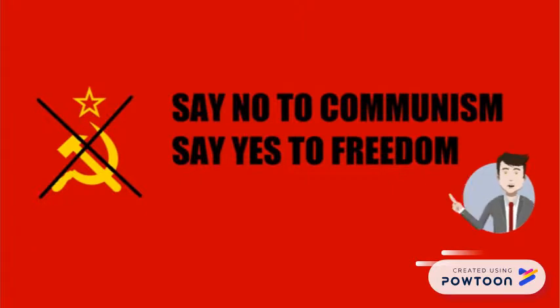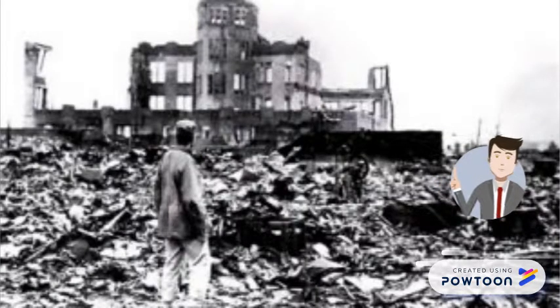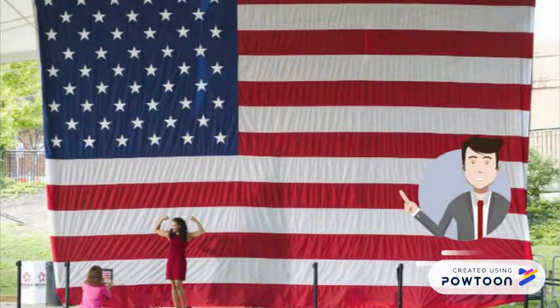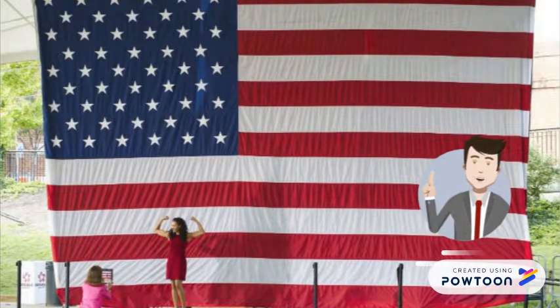The United States worked in two ways to help stop the spread of communism. First, the United States gave millions of dollars to the nations of Western Europe. The nations used this money to rebuild cities and farms that were destroyed during the war. The United States also helped the Japanese rebuild their nation. Japan and the nations of Western Europe became strong democracies. They did not become communist nations.